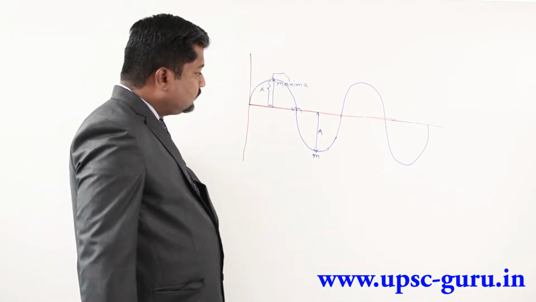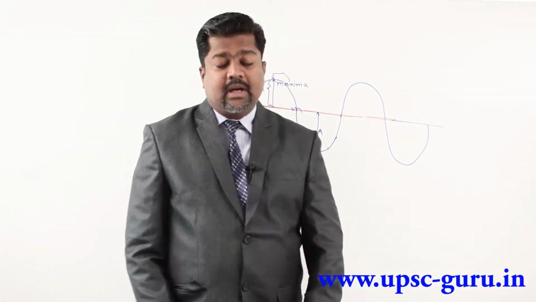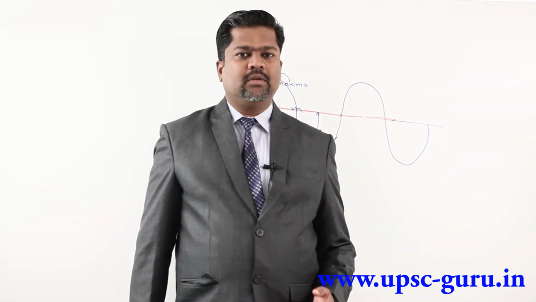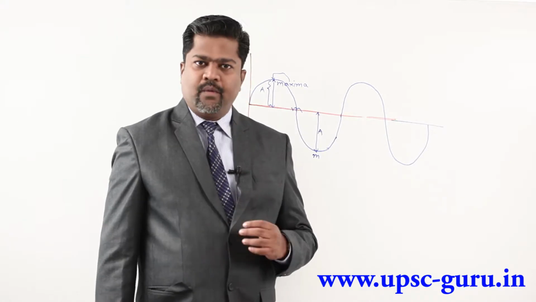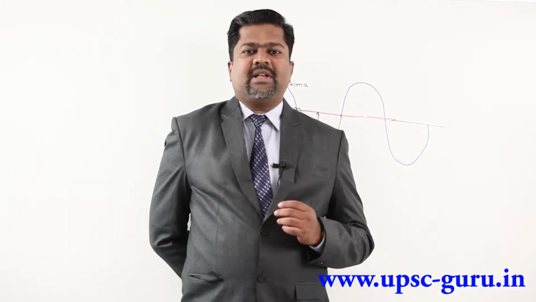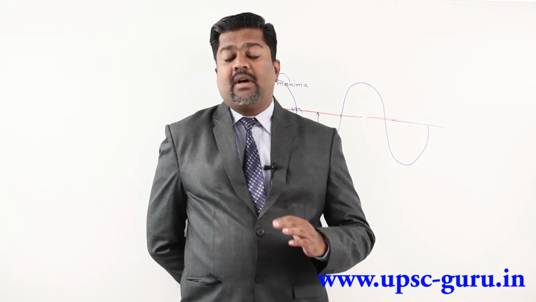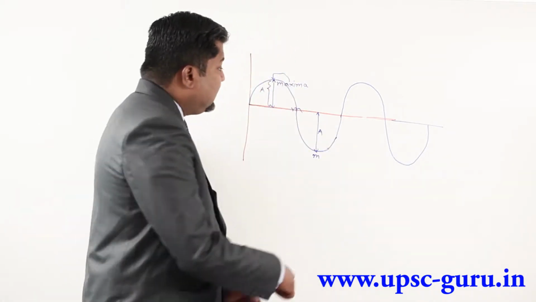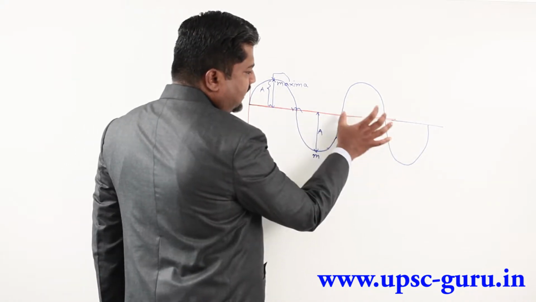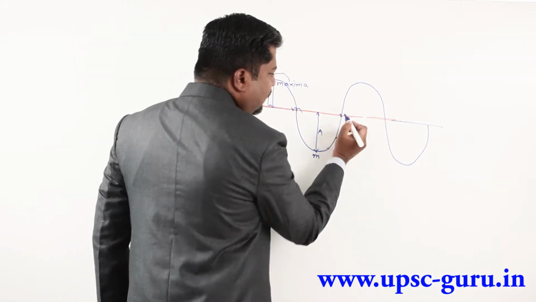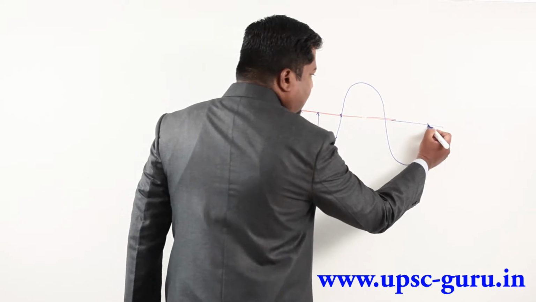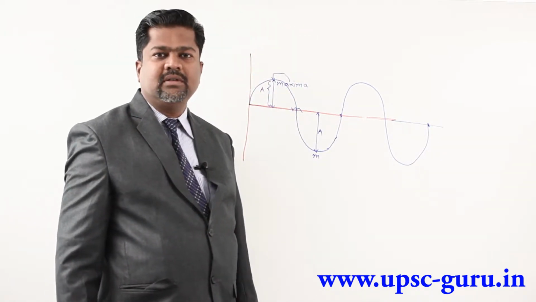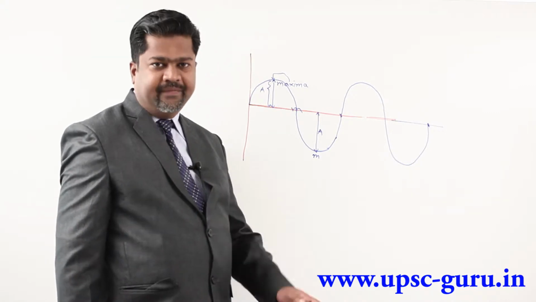Now we are talking of another concept called wavelength. What is one wave? We discussed that a wave consists of one crest and one trough. So this is one crest and one trough. This crest begins from this point, whereas the trough ends at this point. So this distance should be considered as wavelength.